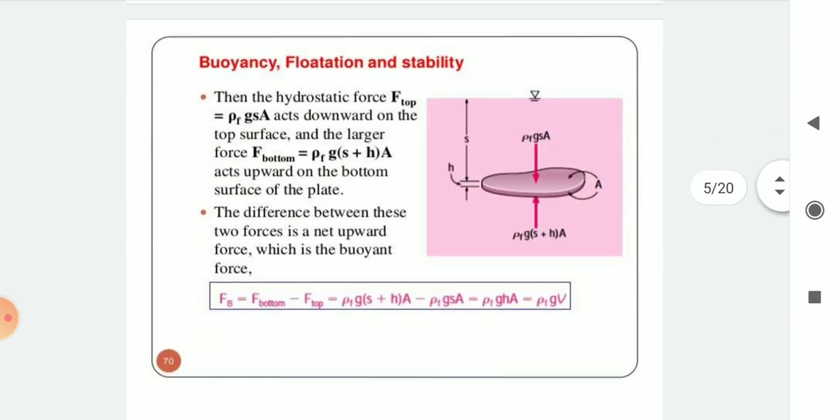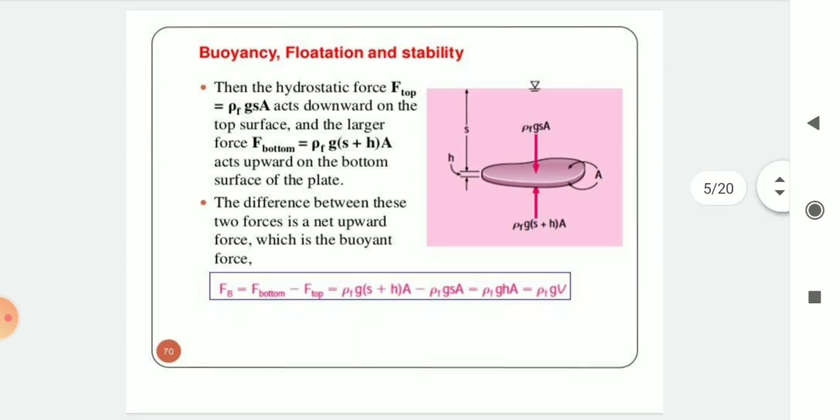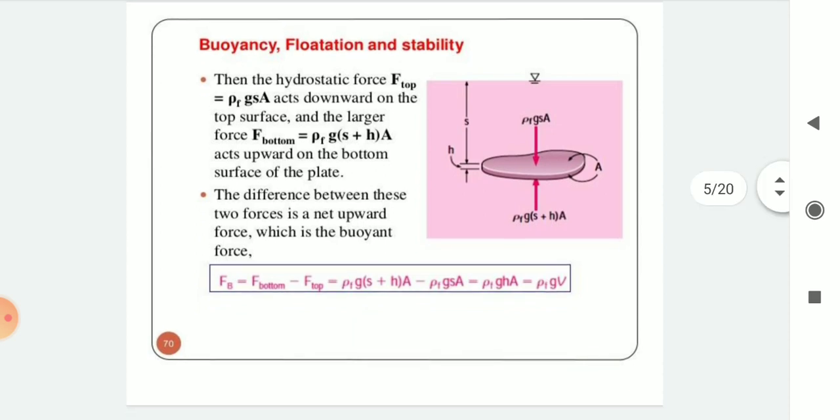Then the hydrostatic force F top equal to rho f g s A acts downward on the top surface, and the larger force F bottom equal to rho f g (s plus h) A acts upward on the bottom surface of the plate.